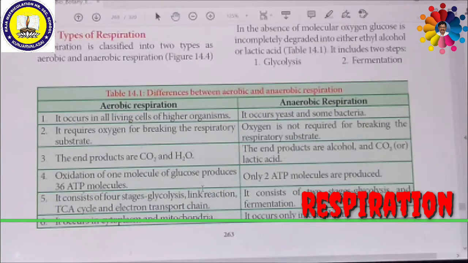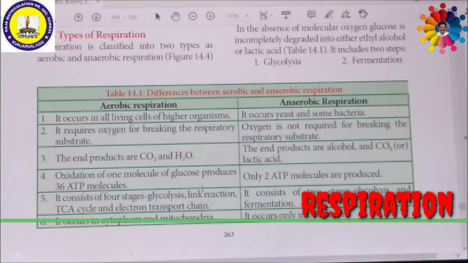In aerobic respiration, the end products are carbon dioxide and water, but on the other hand, anaerobic respiration produces alcohol and carbon dioxide, or lactic acid. So water is not formed here. Aerobic respiration can produce 36 ATP molecules for one complete oxidation of a glucose molecule.